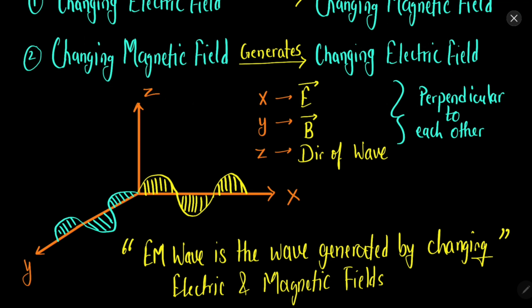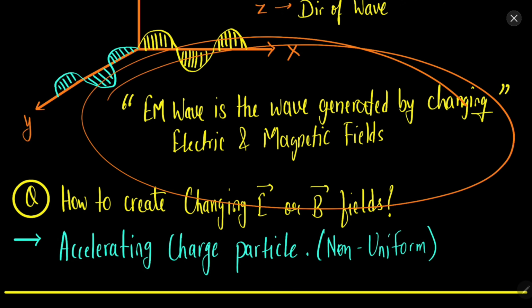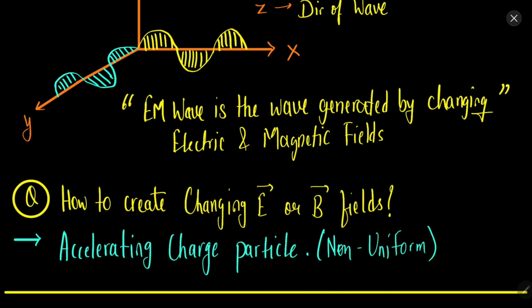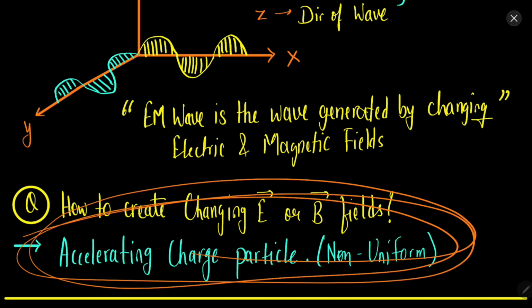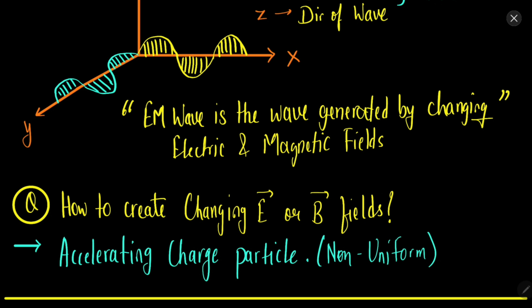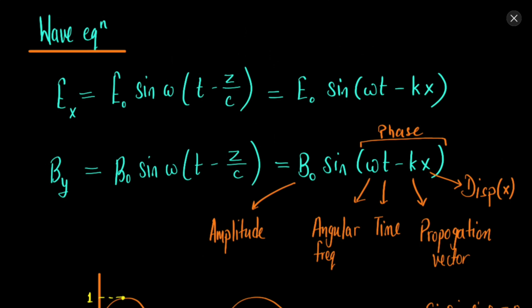Now the important thing is that the electric field, the magnetic field, and the direction of propagation of the wave are perpendicular to each other. Let's say the electric field is in the x direction and the magnetic field is in the y direction, then the direction of propagation will be the z axis. So how can we change the electromagnetic field? It can be changed using accelerating charged particles. Whenever a charged particle accelerates, the electric and magnetic fields are time varying, that is, they are changing with time. So electromagnetic waves are generated by accelerating charges.